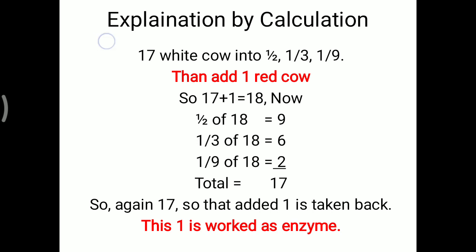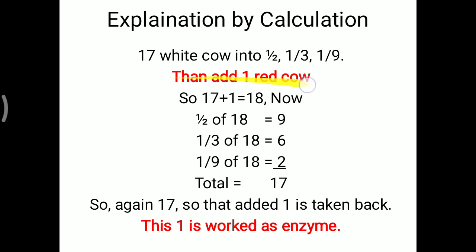Now how this enzyme works is explained by a simple calculation. Suppose a person has 17 white cows. Now those 17 white cows need to be divided into a half, one third and one ninth. Practically it is not possible to divide 17 by a half if it is a living thing like a cow. If divided by half, it will make 8.5, and then it is not possible to cut that cow.